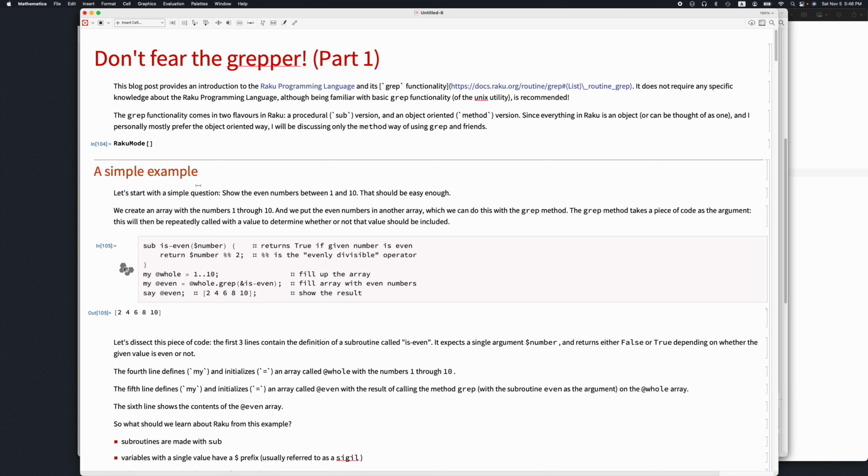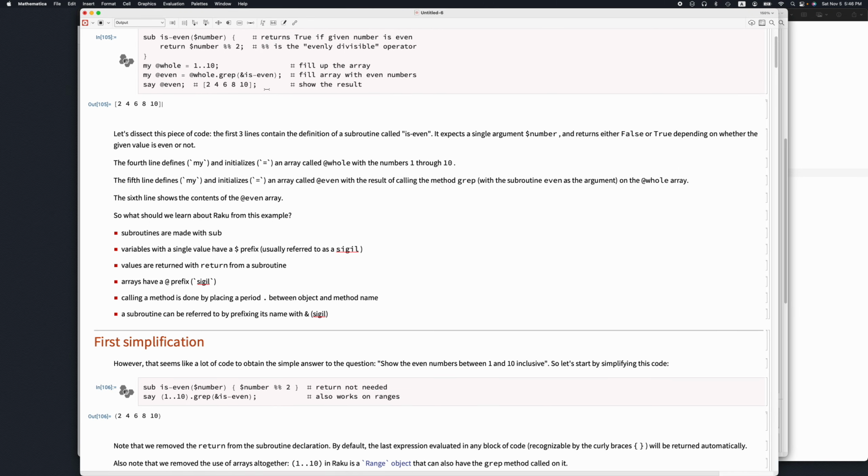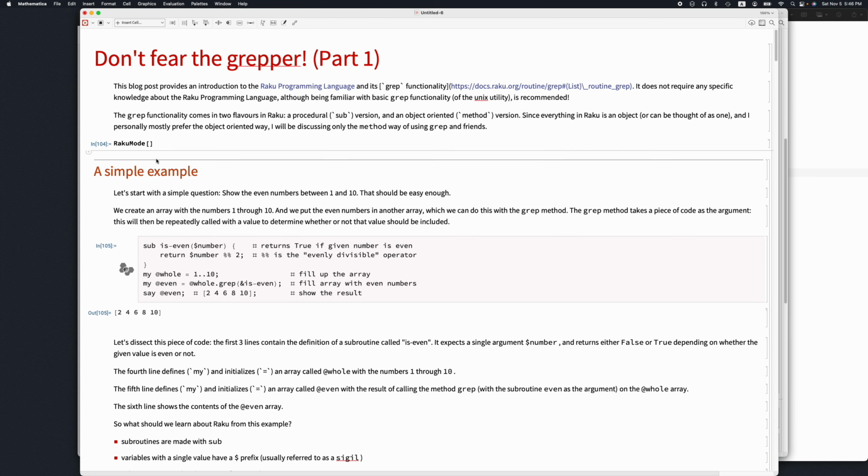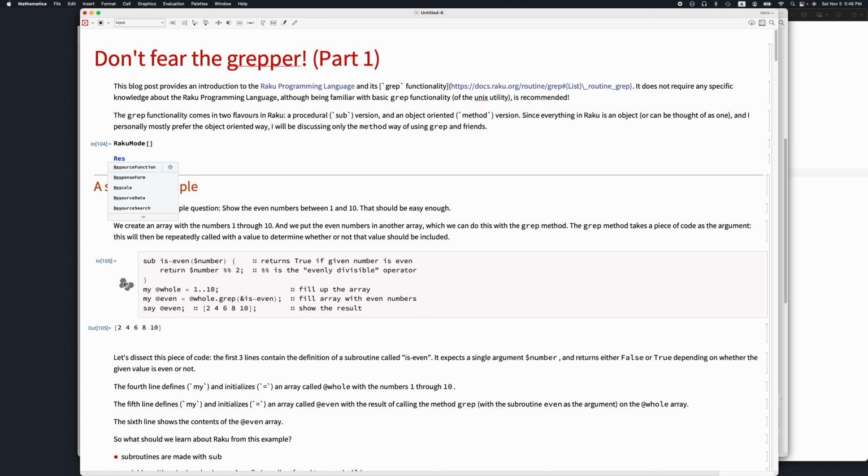We want to have this notebook environment in which I can run different parts of the code and use the code in some way in the subsequent cells and so forth. Now, Mathematica has a very mature notebook solution, so I wrote this Raku mode in order to deal specifically with Raku code.